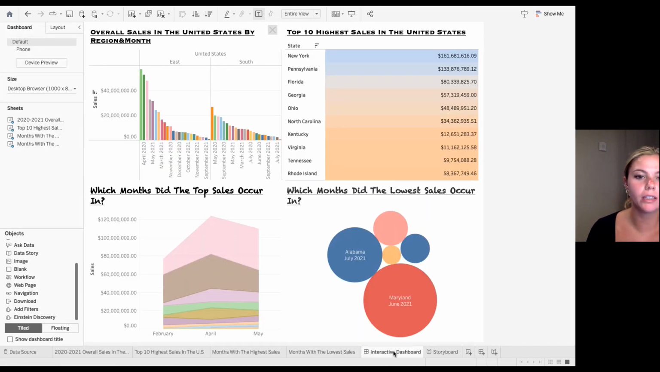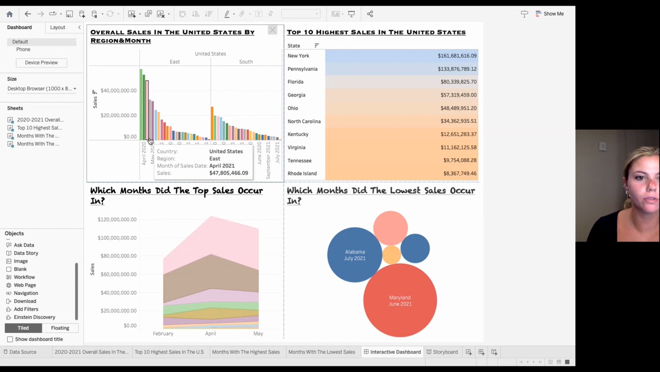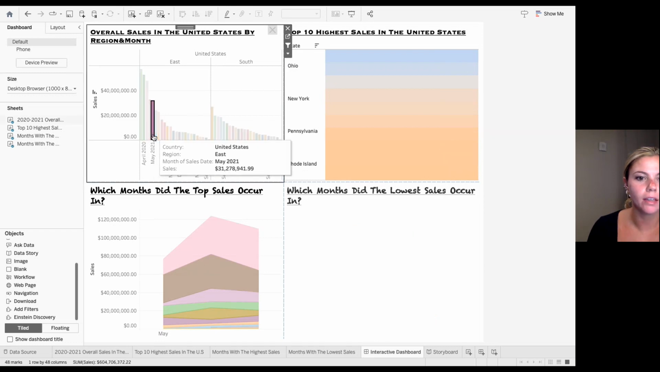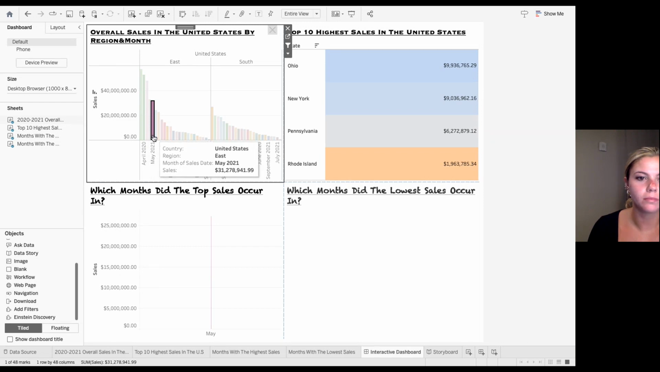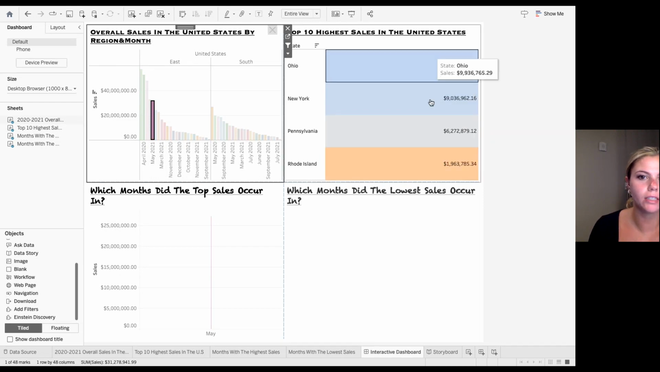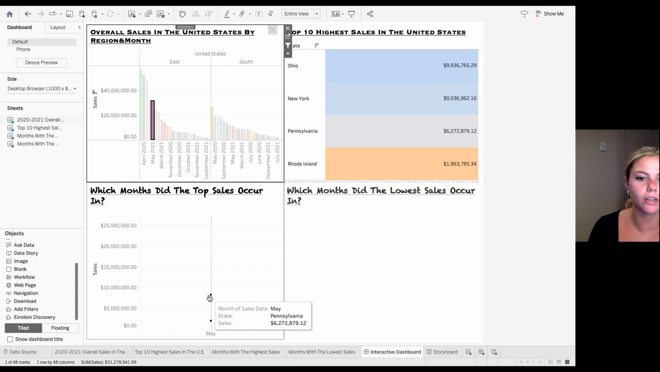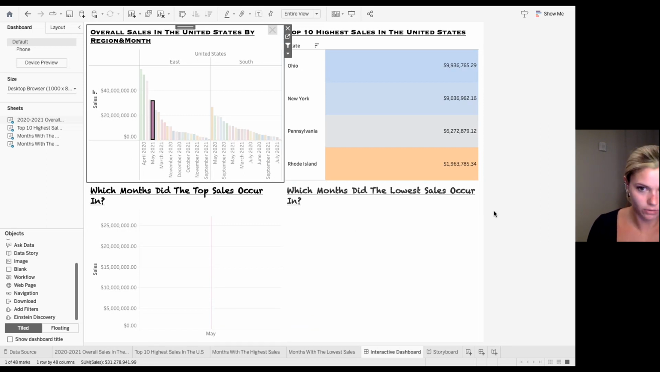So following this is the interactive dashboard, which allows you to just put everything together. So if you wanted to click on, like, May, this would switch, and you can see exactly what's occurring here and which states these are occurring in. And same thing right here, you can see Pennsylvania. This pink thing is May, Pennsylvania, and Pennsylvania wasn't in the lowest states, so it's not on here.